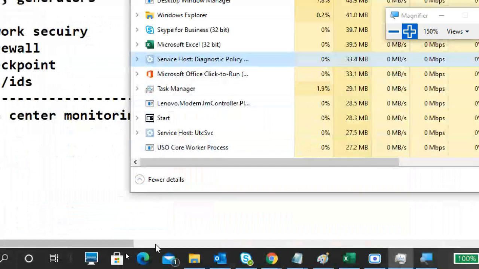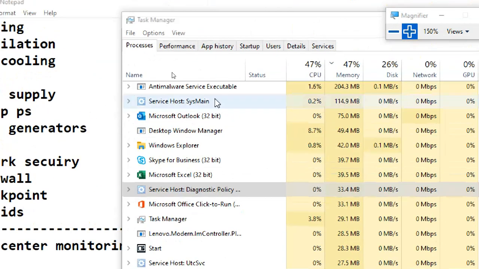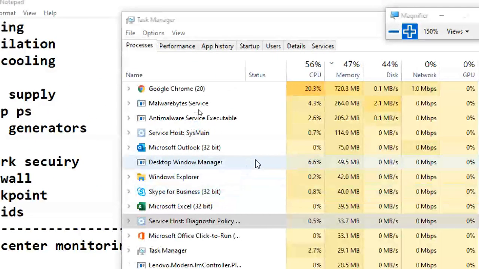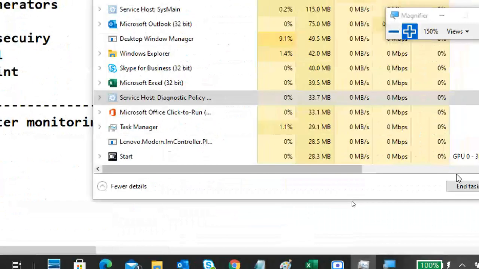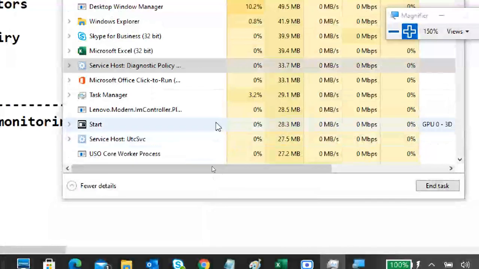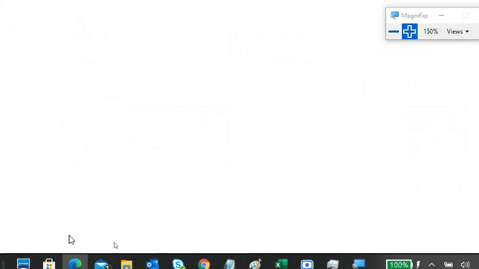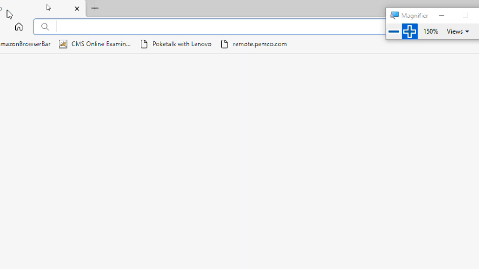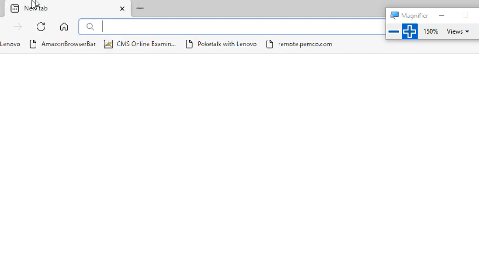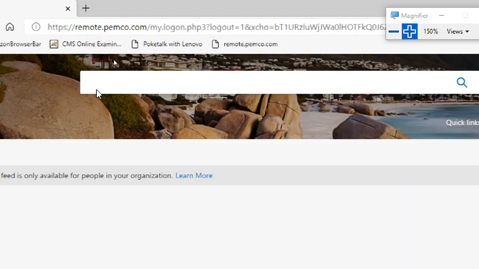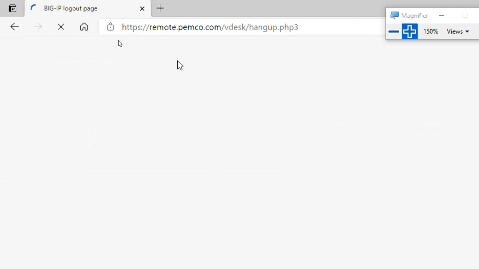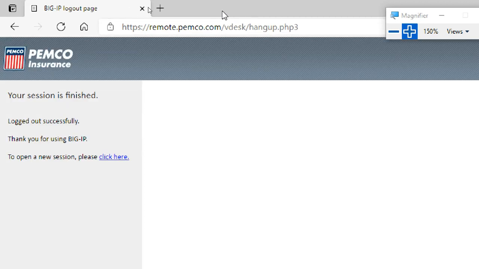For example, I open Microsoft Edge. Just wait, let it open. We know this one, right? If you don't know, please tell me. We know the process management and all. Already I told you the questions are based on what you know only. They don't ask questions about what you don't know. I try to open something. Even I didn't remember what is PEMCO. Insurance. How can I come to this one?